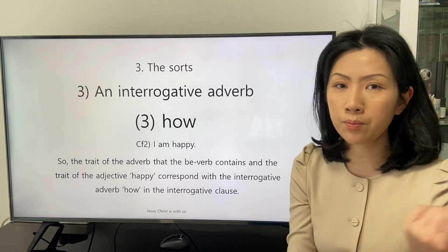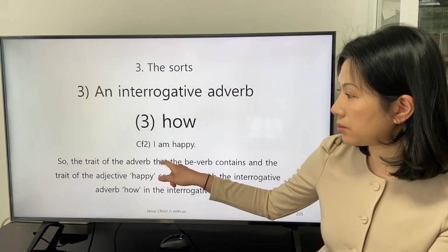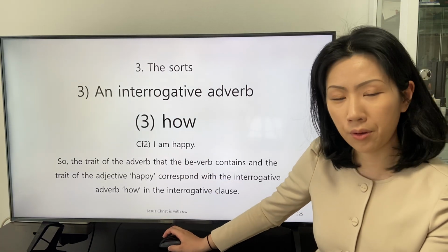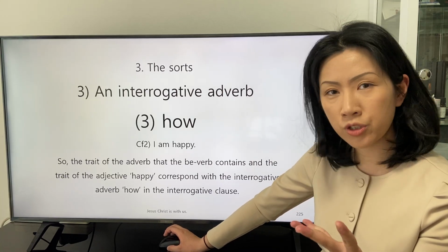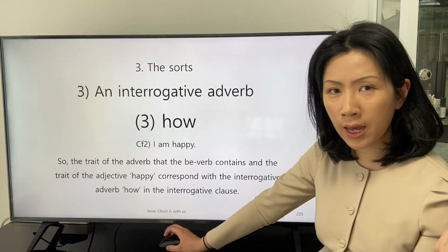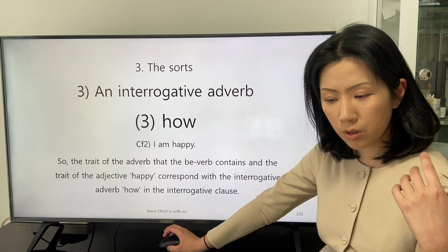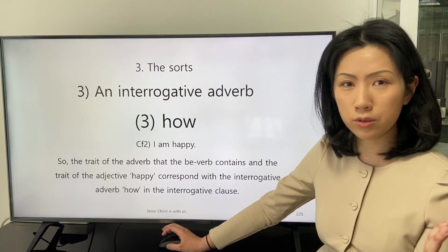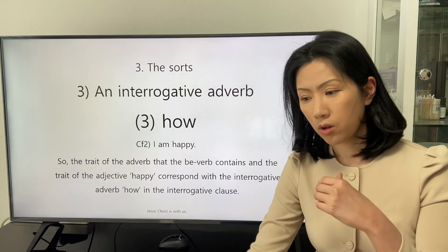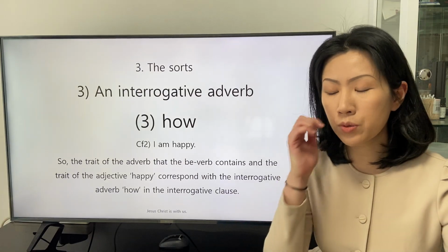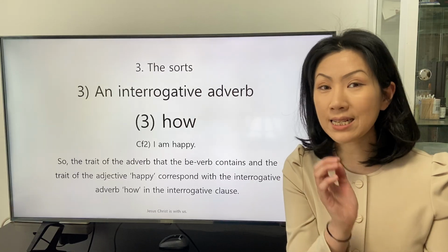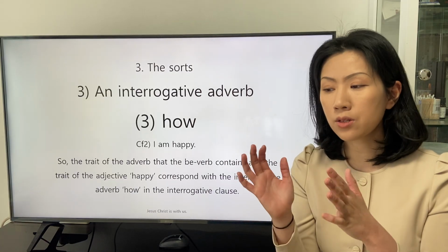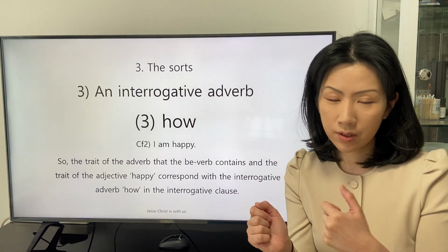Rather than changing the be verb, we found the similarity between the combination of the general verb exist and the preposition as.